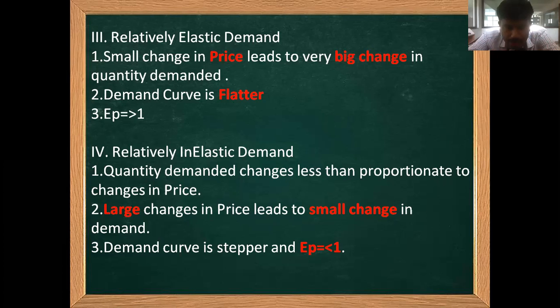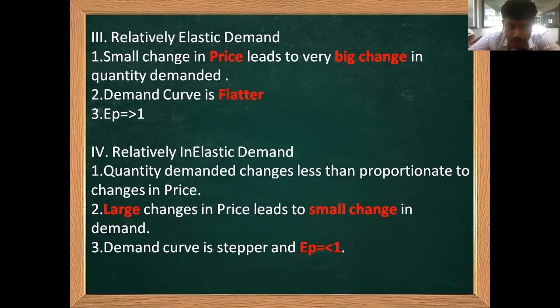So next is relatively inelastic demand. The quantity demanded changes less than proportionately to the changes in the price. Large changes in the price will lead to small changes in the demand, for example the mobile price and all these things. So the demand curve is steeper, and here the EP is smaller than 1.